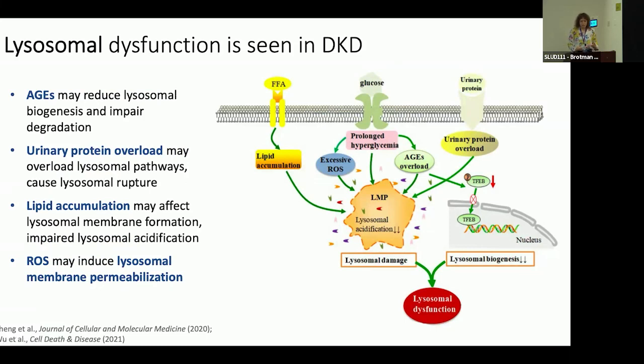In kidney biopsies of people with diabetic kidney disease or with diabetes, you can see these lipid vacuoles within proximal tubule cells. Those lipid droplets are digested through lipophagy, is what it's called. And so accumulation of that can cause lysosomal dysfunction through impaired lysosomal membrane formation and acidification. And lastly, reactive oxygen species may induce lysosomal membrane permeabilization.